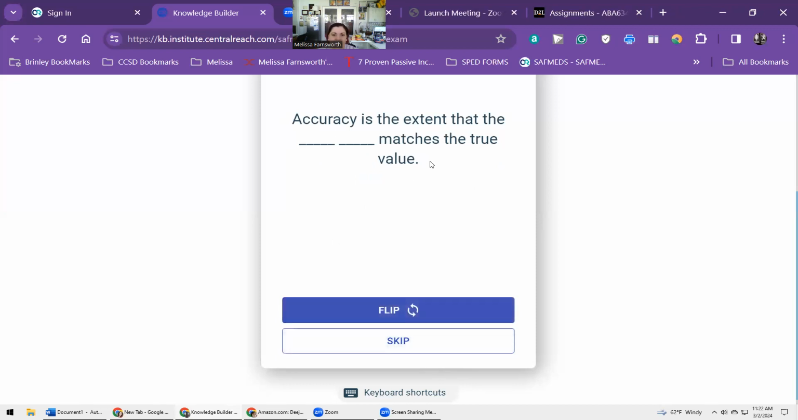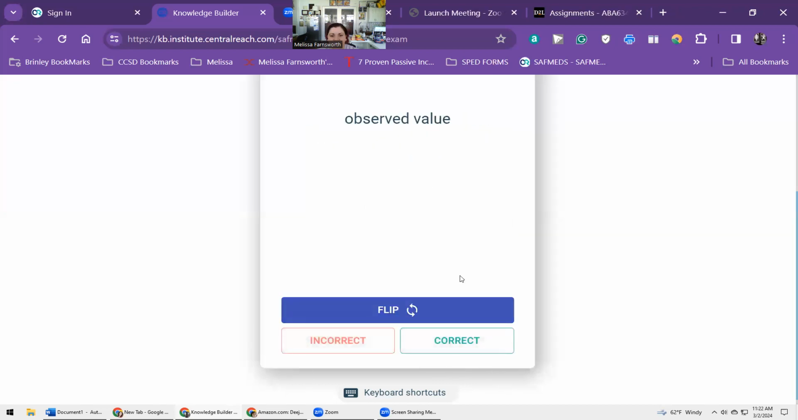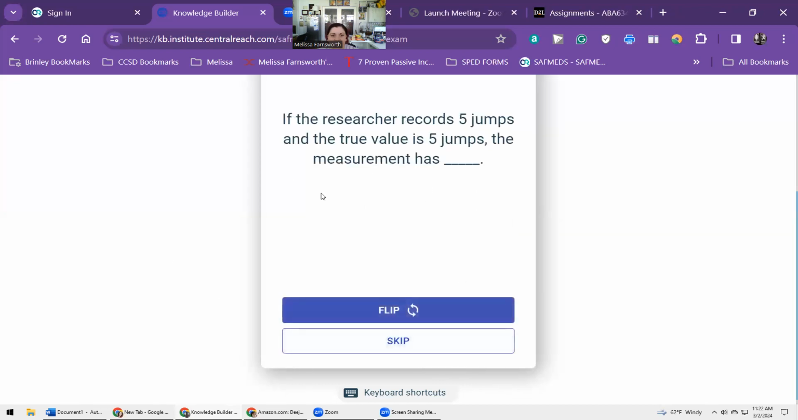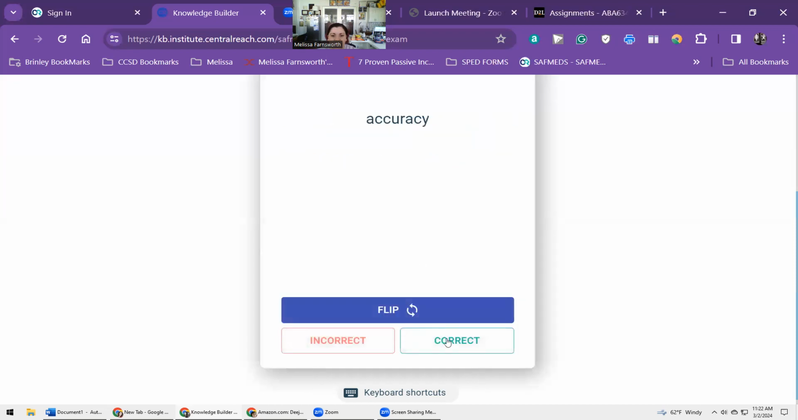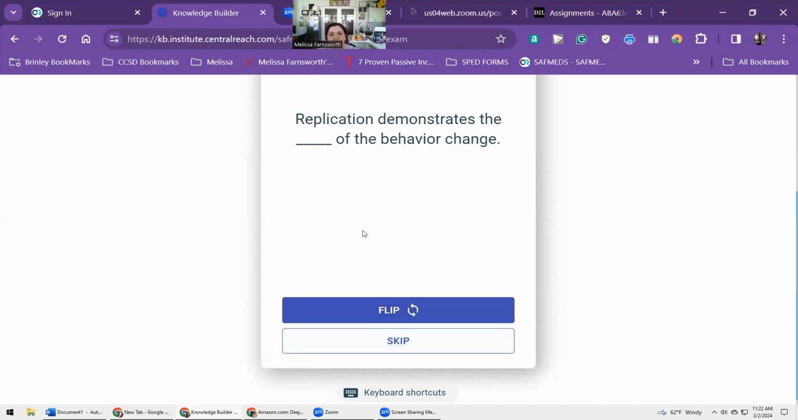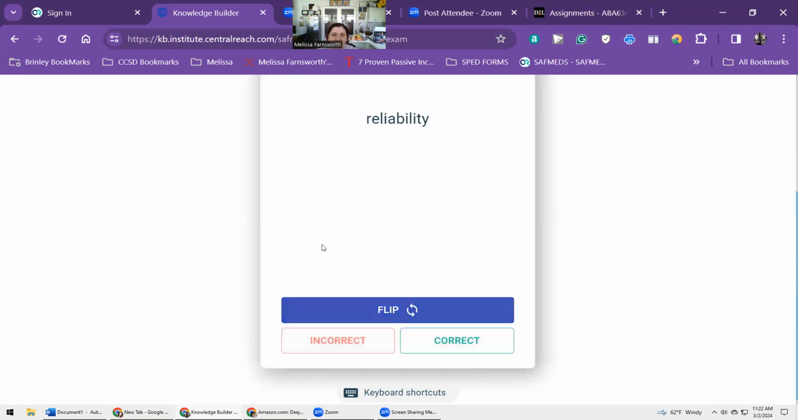Accuracy is the extent that the blank blank matches the true value. Observed value. If the researcher records 5 jumps and the true value is 5 jumps, the measurement has blank. Accuracy. Replication demonstrates the blank of the behavior change.